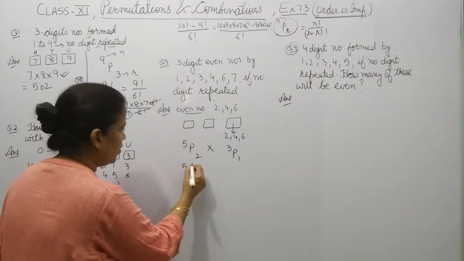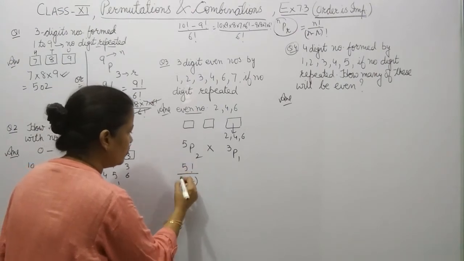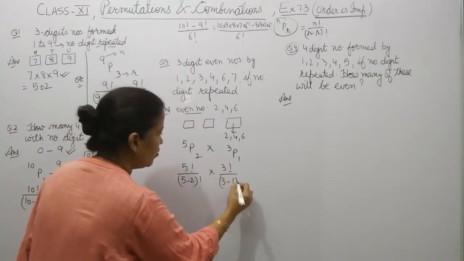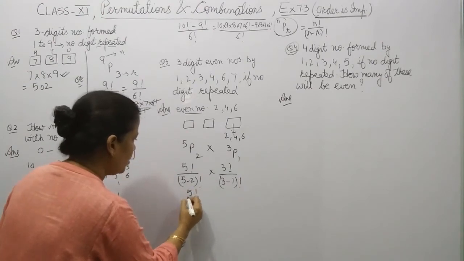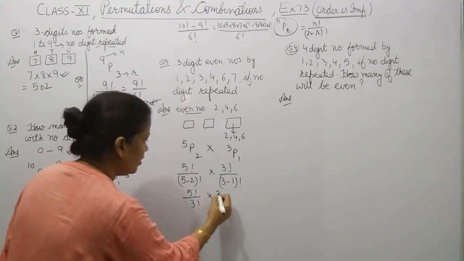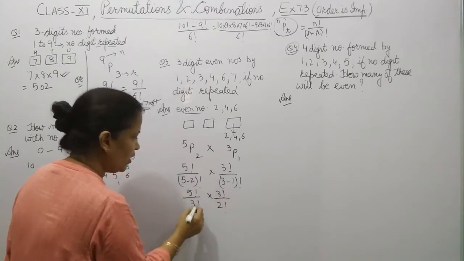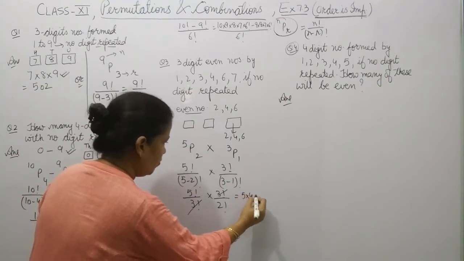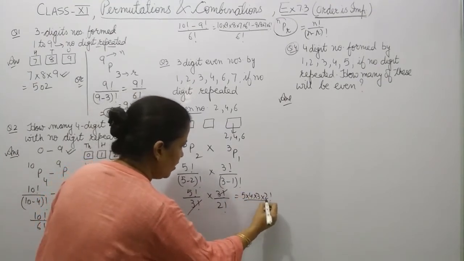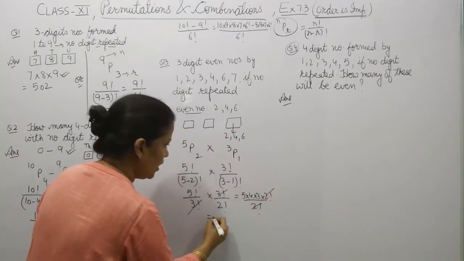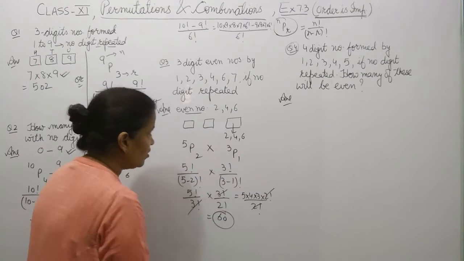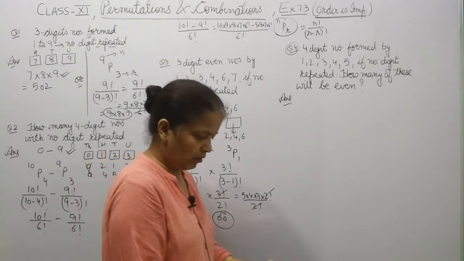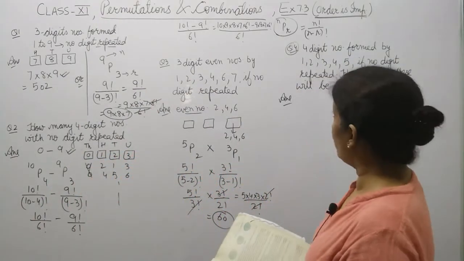You write it as 5 factorial upon 5 minus 2 factorial multiplied by 3 factorial upon 3 minus 1 factorial. Now it will be 5 factorial upon 3 factorial, 3 factorial upon 2 factorial. You cancel. So it will be 5, 4, 3 and 2 factorial upon 2 factorial. Cancel, 20 and 60. So there will be 60 numbers you can make over here. Question 4.